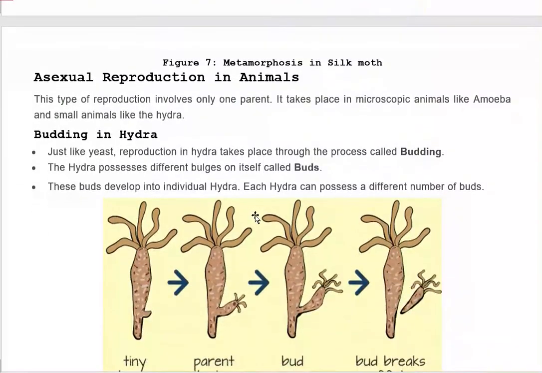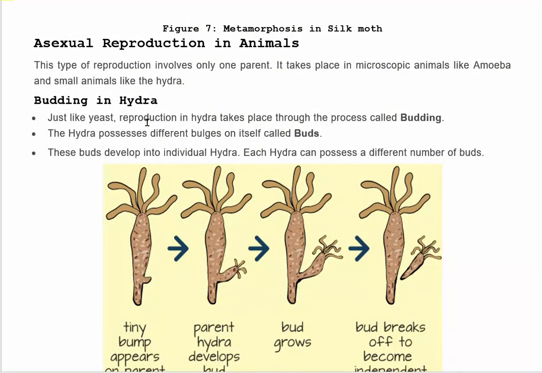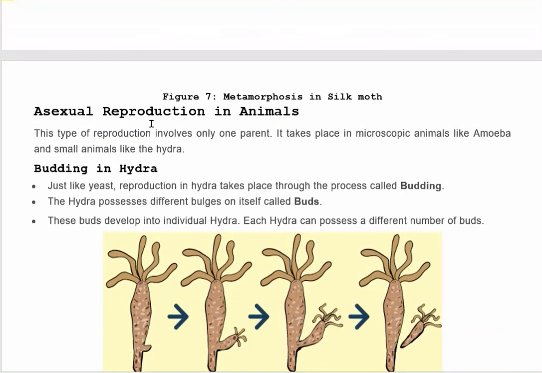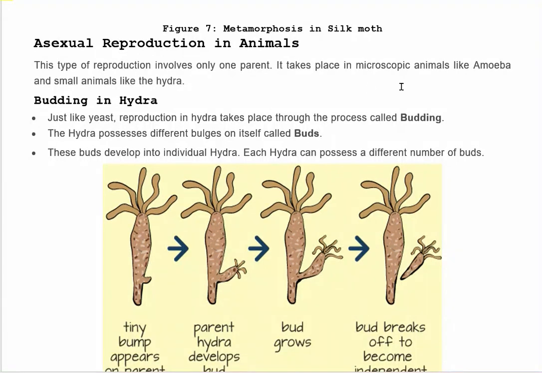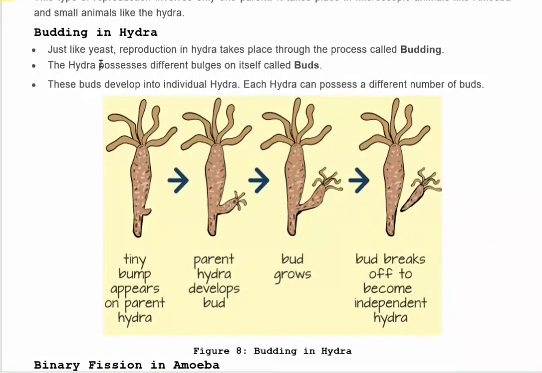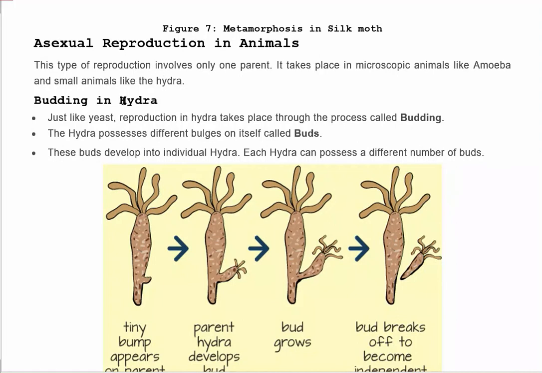Now our next topic is asexual reproduction in animals. This type of reproduction involves only one parent, whereas sexual reproduction involves two parents, male and female. But in asexual reproduction, only one parent is involved. It takes place in microscopic animals, for example amoeba, and small animals like hydra. The first one is budding in hydra. In hydra, asexual reproduction takes place by budding.